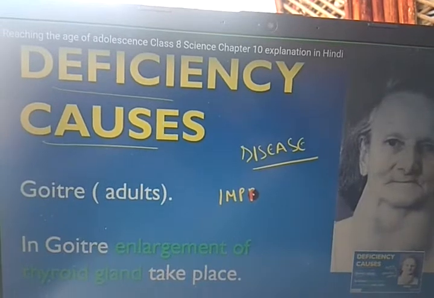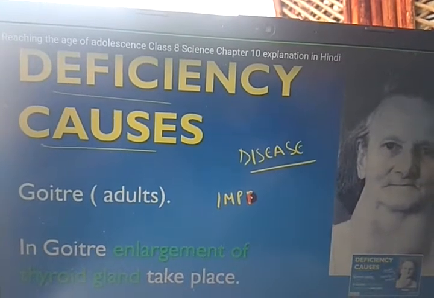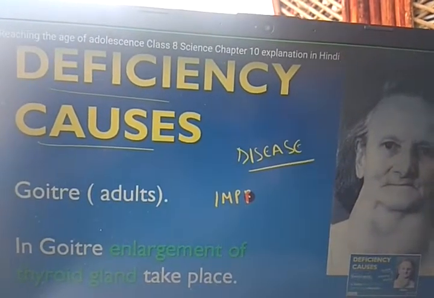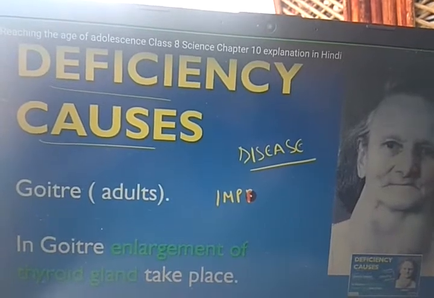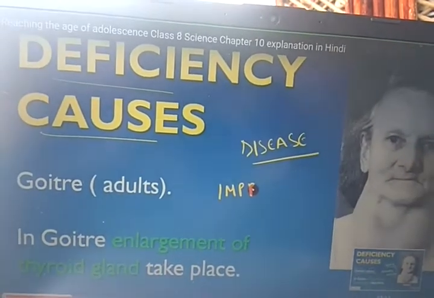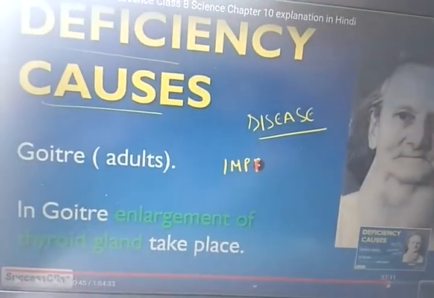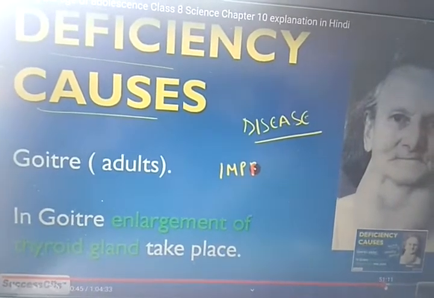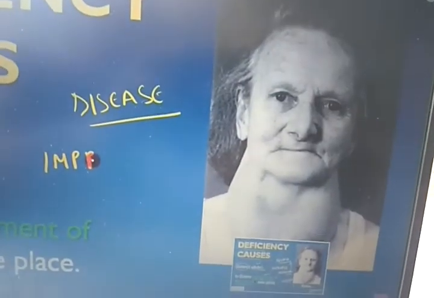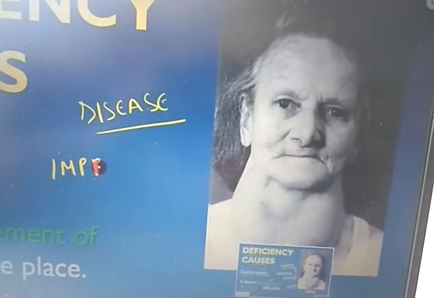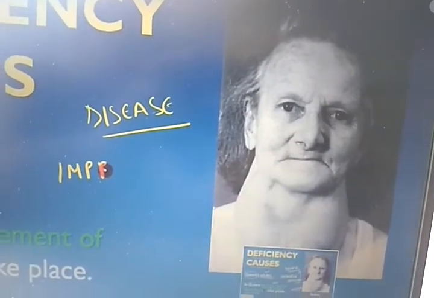Students, if we have a deficiency of this thyroxine hormone, then we are victimized with the disease that is goiter. Right? In goiter, enlargement of the thyroid gland takes place in this way, you see. This woman has the disease of goiter, a swollen part under the neck.